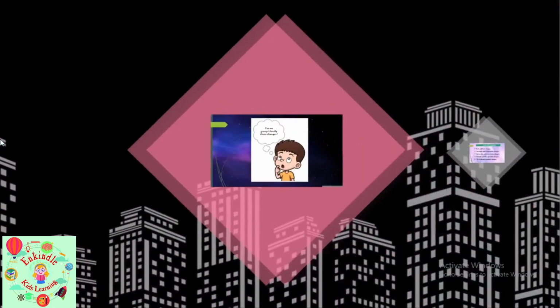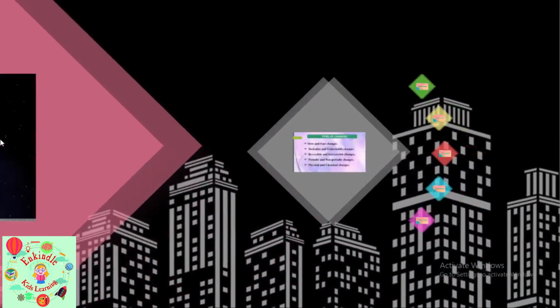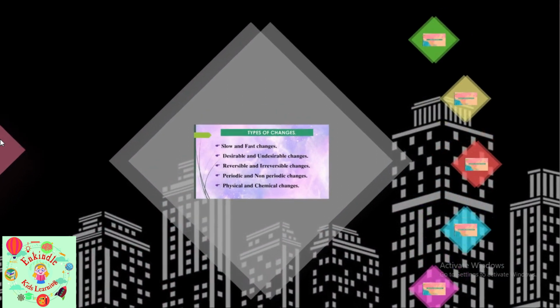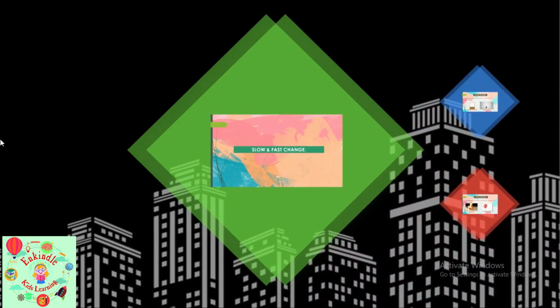Then we came to know the different types of changes. They are slow and fast change, desirable and undesirable change, reversible and irreversible change, periodic and non-periodic change, and physical and chemical change. Then we studied one by one in detail. First is slow and fast change.